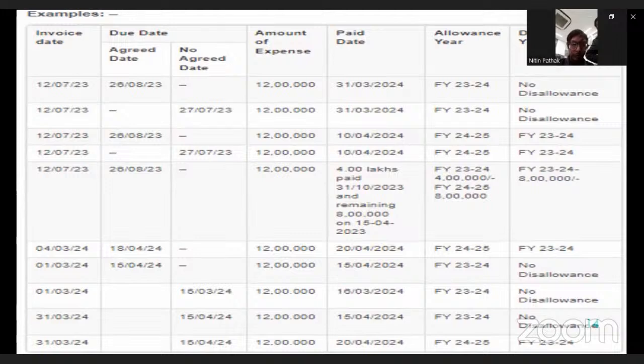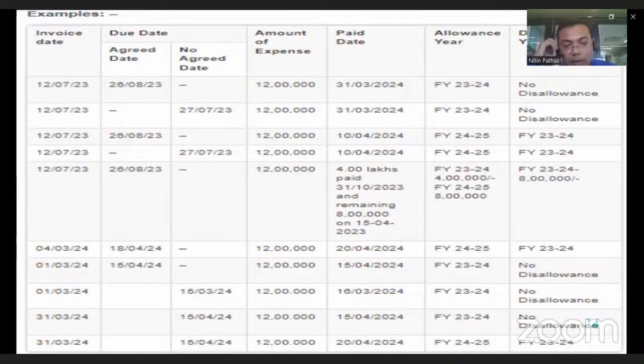If paid within the time limit or within the same financial year, then it is allowable expenditure or purchase and you only need to pay interest for the exceeding period. And if payment is done after the end of the financial year but before filing of the return, this is disallowed for the previous year, allowable in the next year, and you also need to add it to your income.